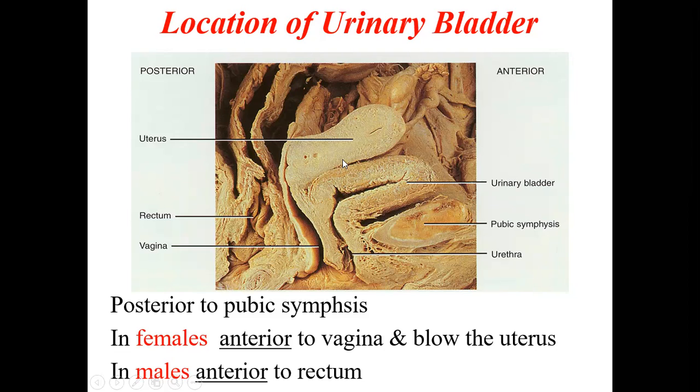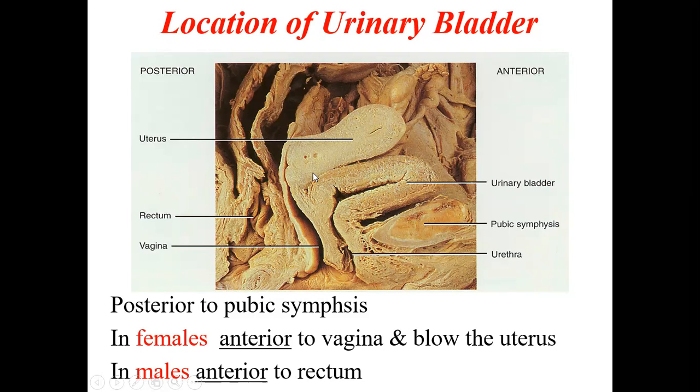Behind that is the uterus, then the vagina, and behind that the rectum. This is how the urinary bladder is present in the female. The anterior relation is the pubic symphysis in both male and female, but the posterior relation to the bladder is different.